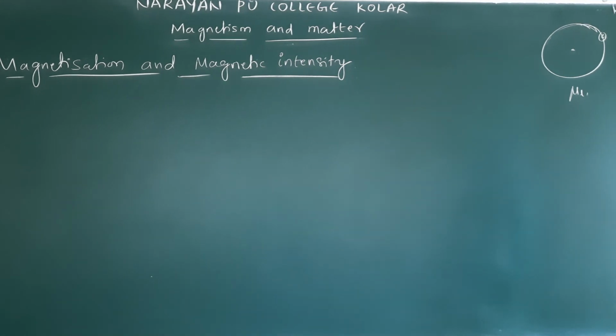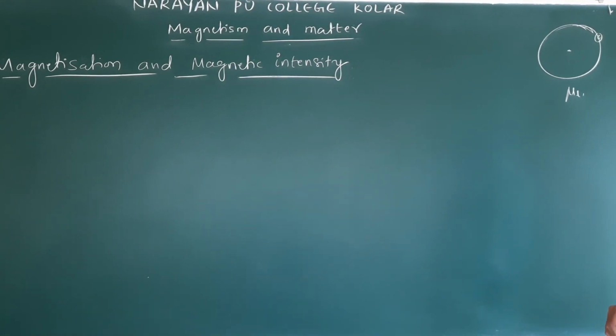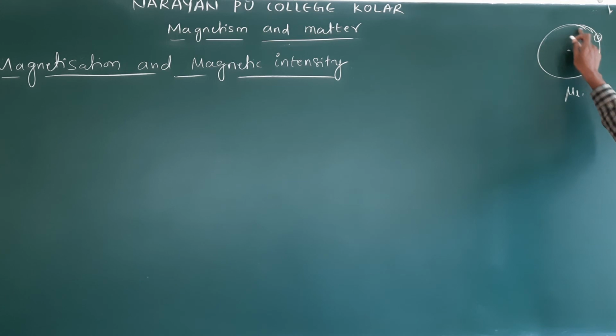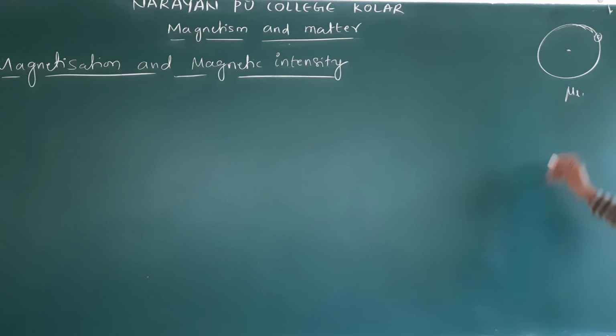Clear? Magnetic moment. So when an electron revolves in an orbit, it has a magnetic moment, which we denote with a small m, the dipole moment.